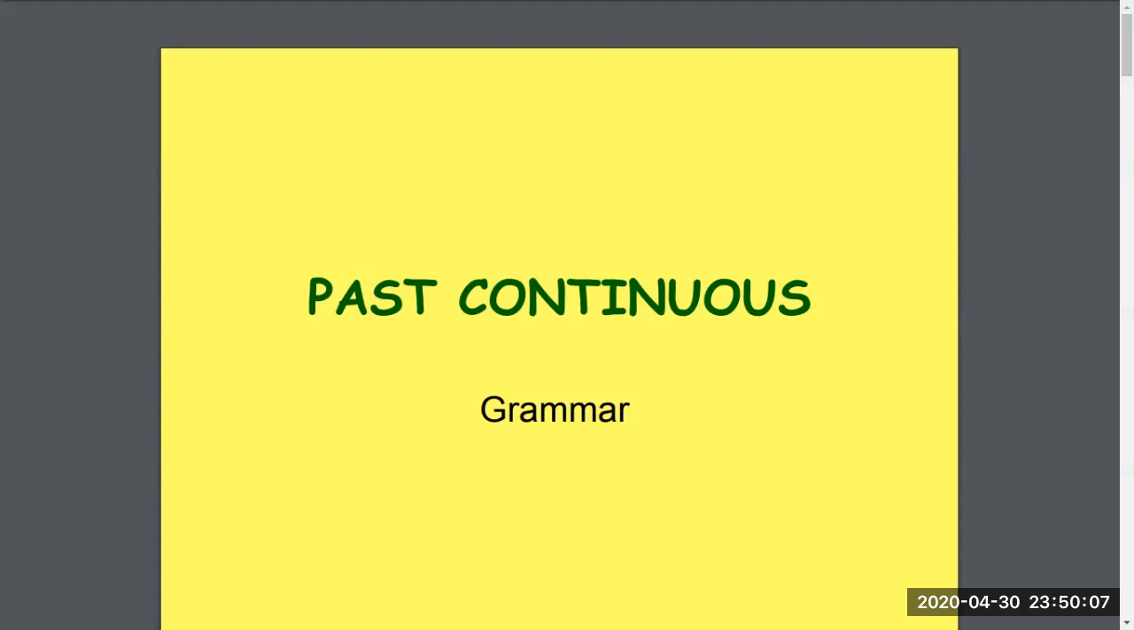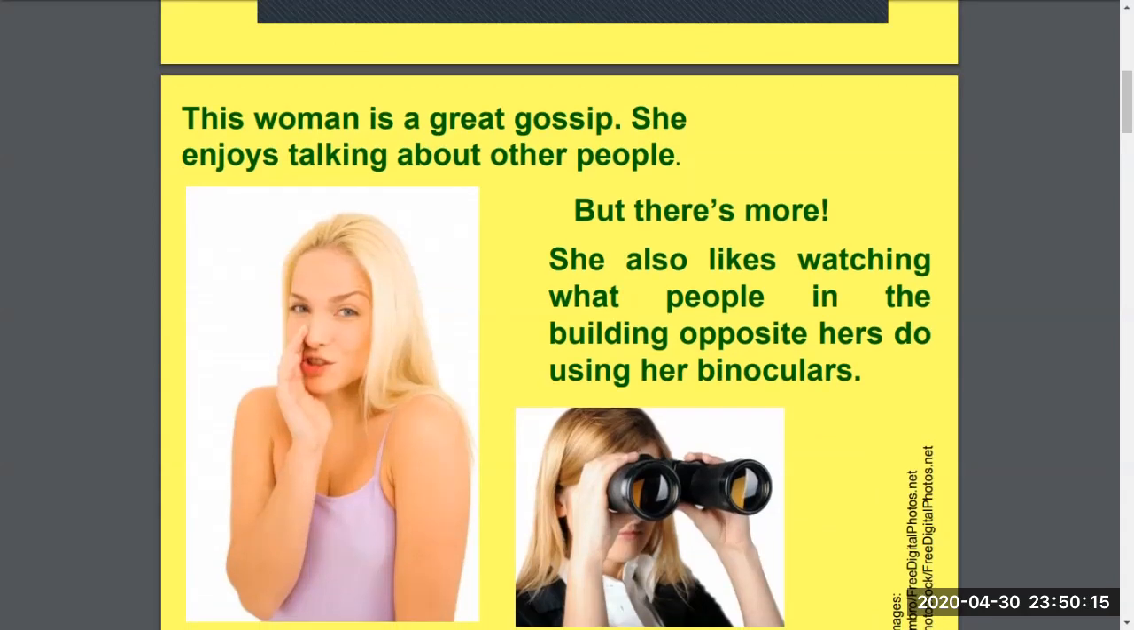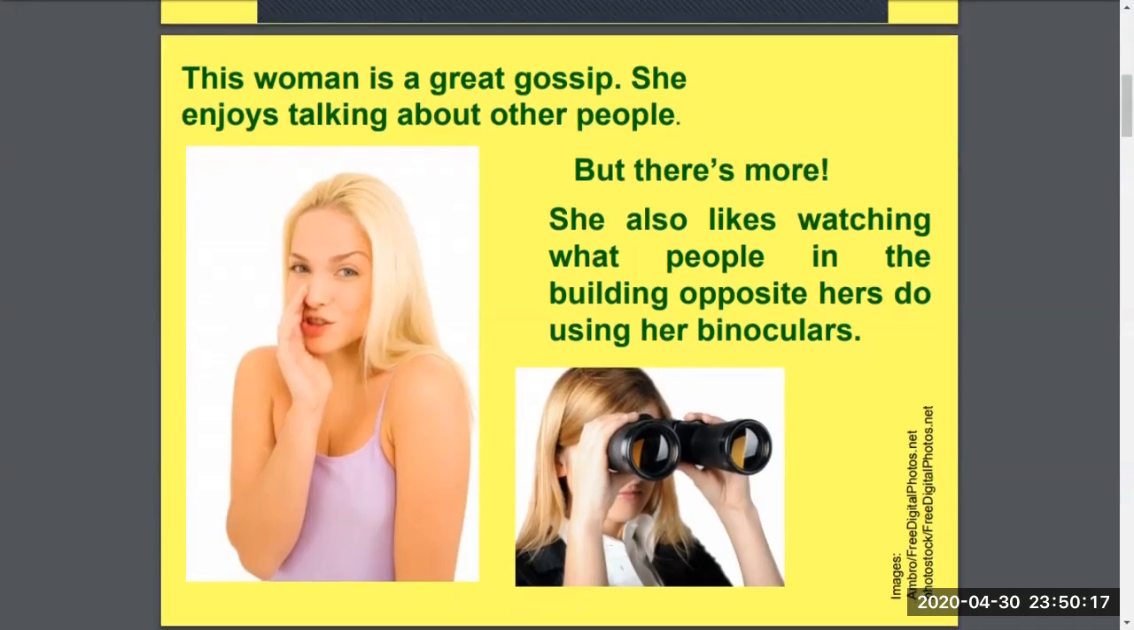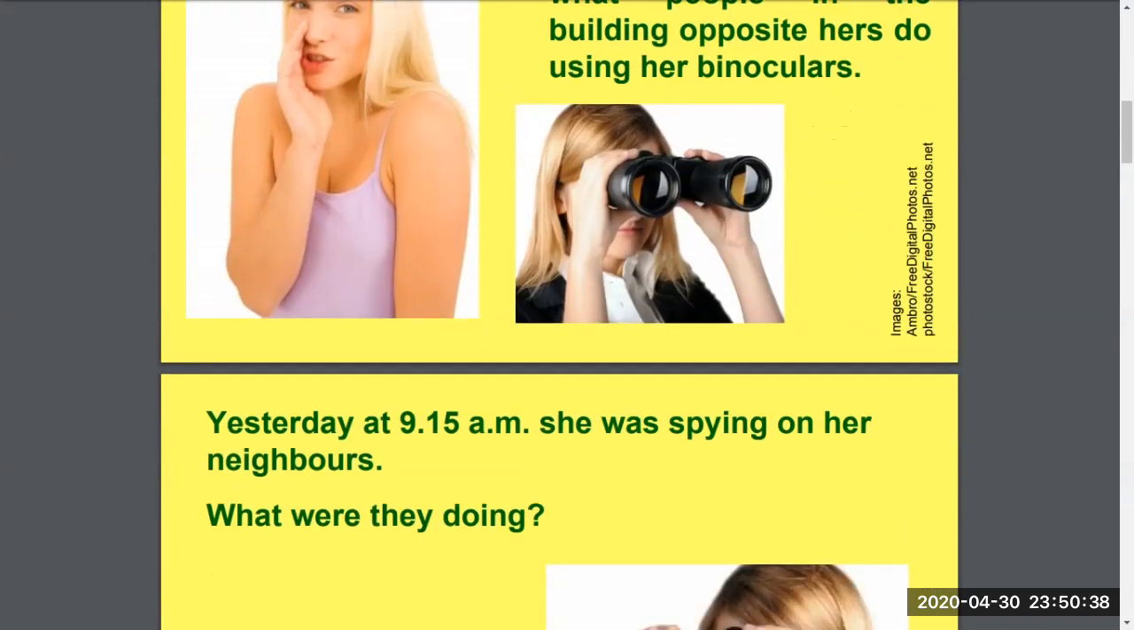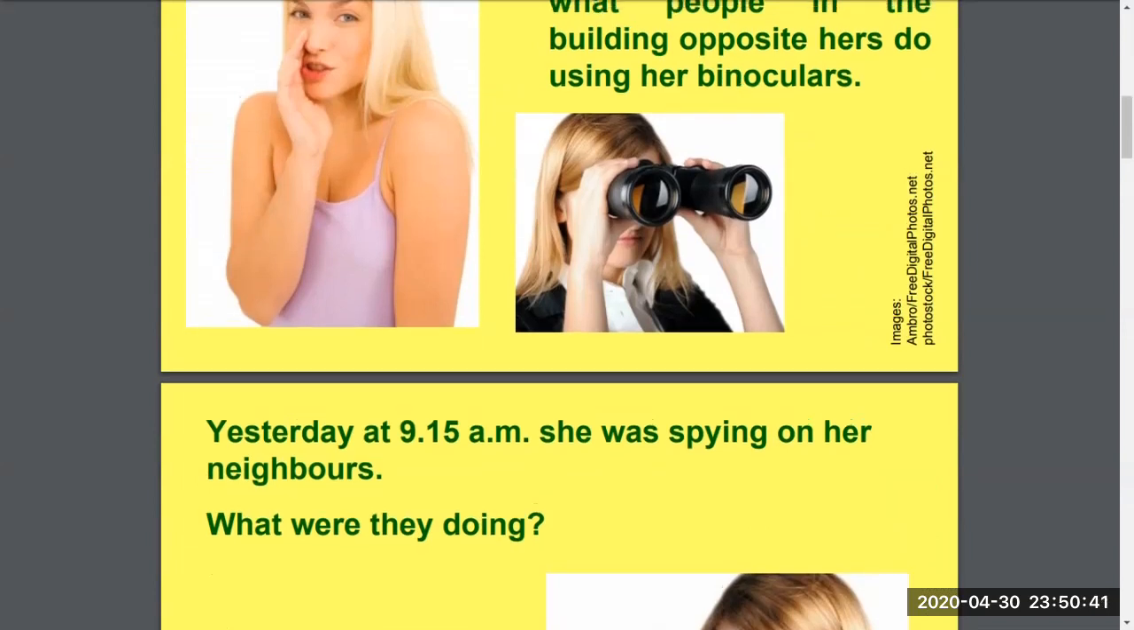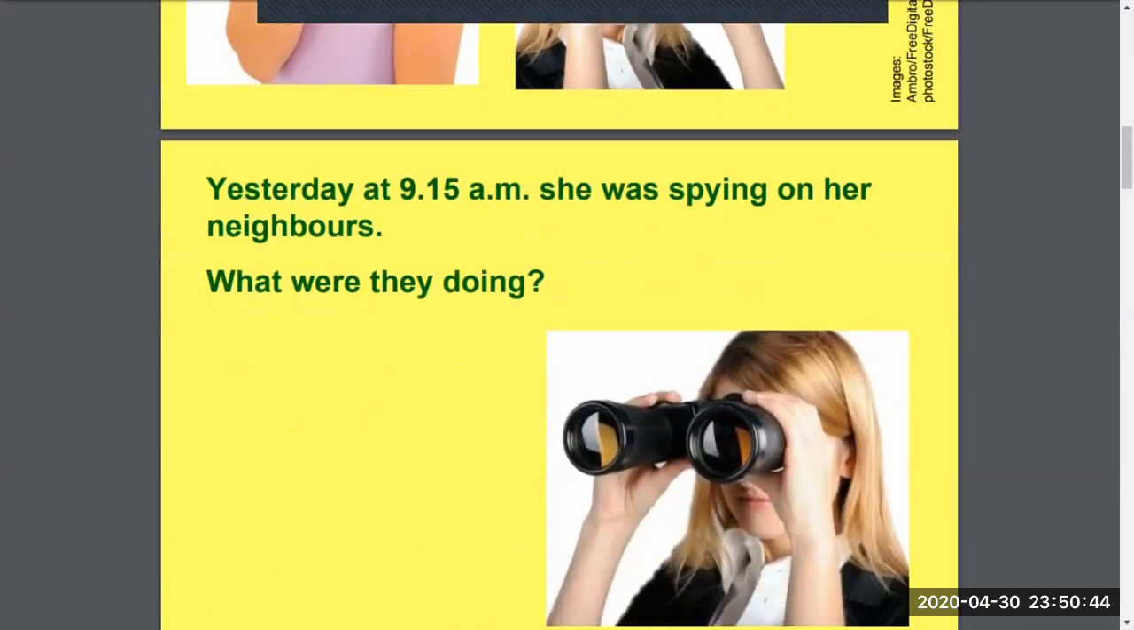So let's continue on. Past continuous, Unit 6. Don't forget that it focuses on was and were. So let's see this first example that they're giving to us. It says, this woman is a great gossip. She enjoys talking about other people. But there's more. She also likes watching what people in the building opposite hers do using her binoculars, right? So as you can see in the image there, she's spying on other people, right? She's trying to see what is going on. That's the scenario.